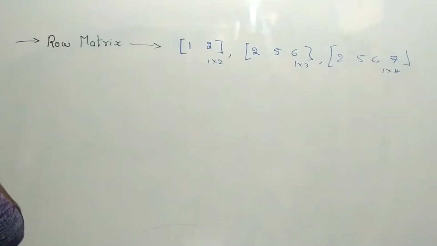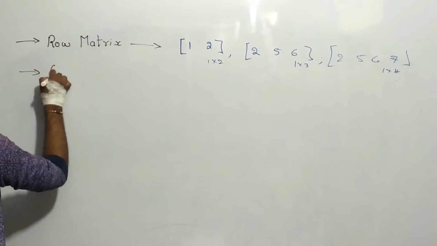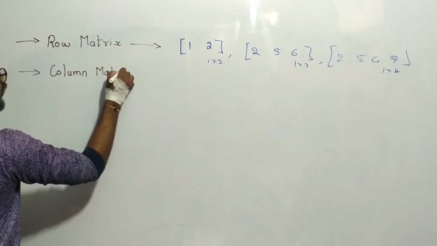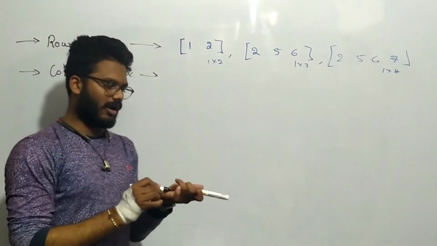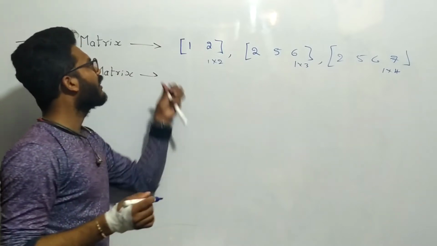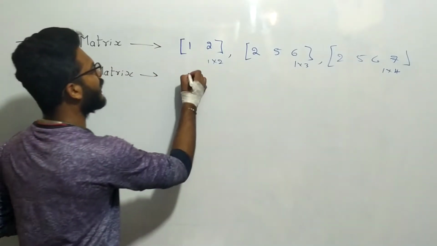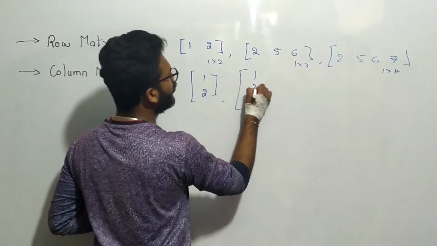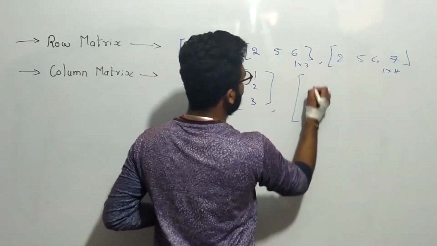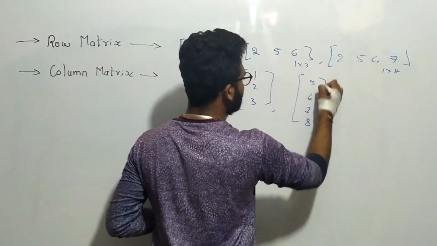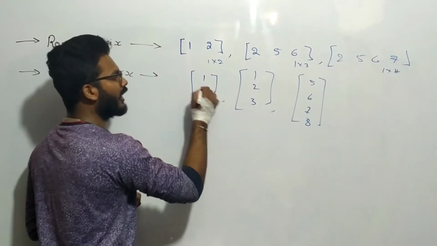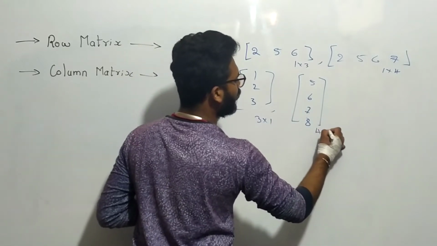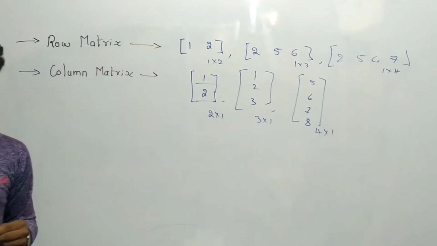In the same way, the second one is the column matrix. What is meant by column matrix? A row matrix means one row. In the same way, column matrix means it has only one column but any number of rows. 1, 2; 1, 2, 3; 5, 6, 7, 8. Okay, like this. Here, what is the order? First, what you have to write? Rows. 2 by 1, 3 by 1, 4 by 1. These are examples of a column matrix.